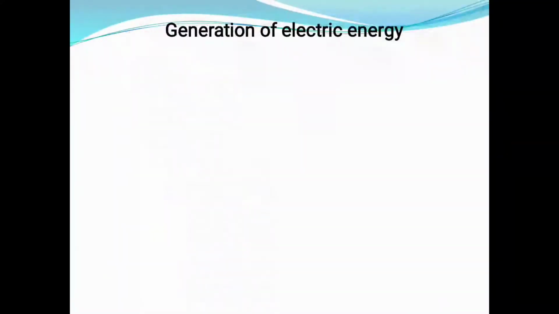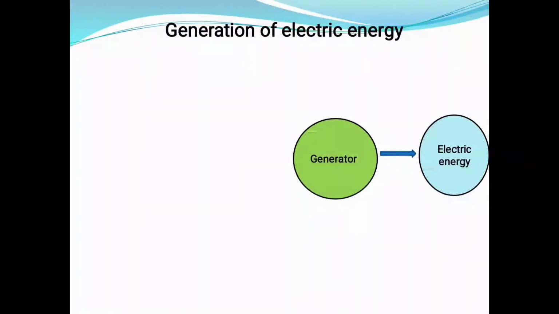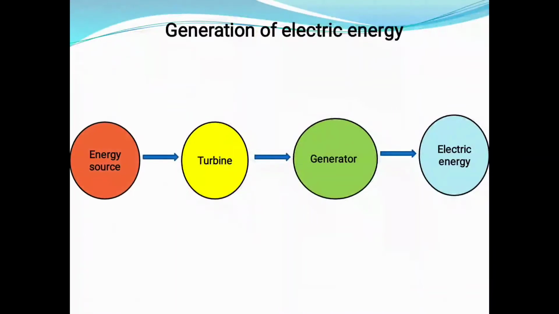Now let's see the flowchart of how electricity is produced in power stations. We know that electricity is produced in the power station with the help of the concept of electromagnetic induction, and for that we use generators. In the generator we know that a magnet and a coil are used, where the magnet is rotating and the coil is kept stationary, right? To rotate the magnet we use a turbine, and to rotate the turbine we need an energy source. Based on which type of energy source is used to rotate the turbine, there are different types of power generating stations.